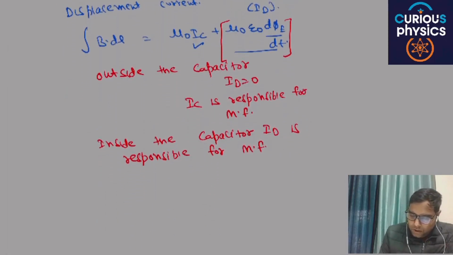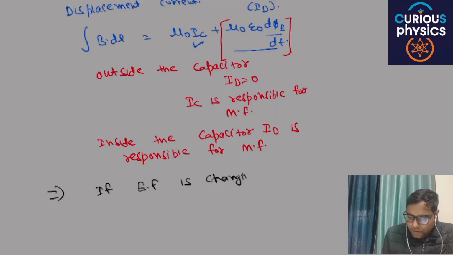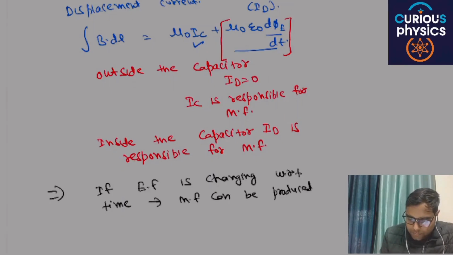So one more conclusion we are able to get: if electric field is changing with respect to time, magnetic field will be produced, not can be, will produce.